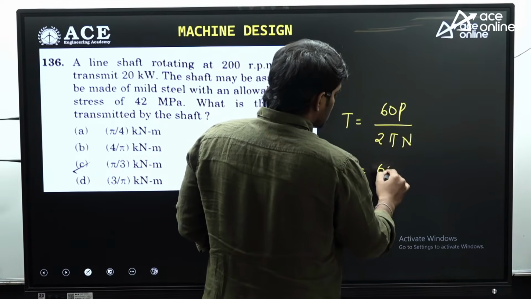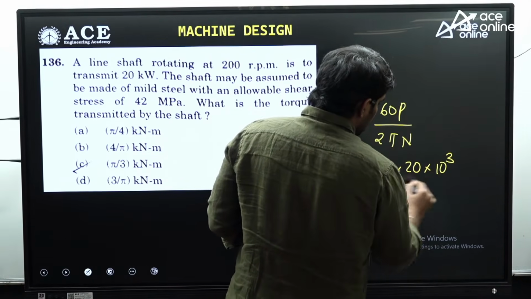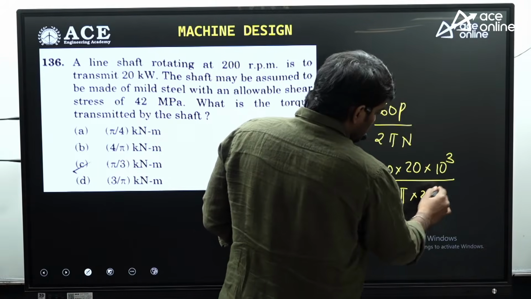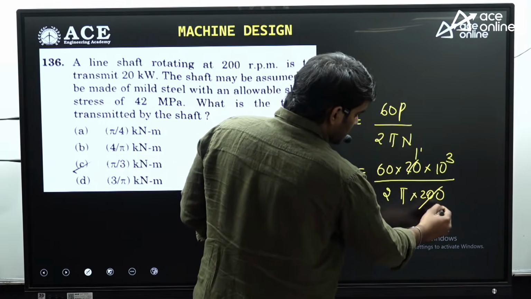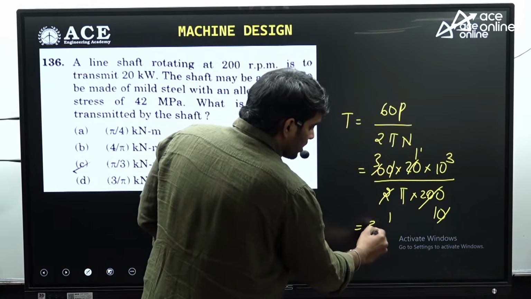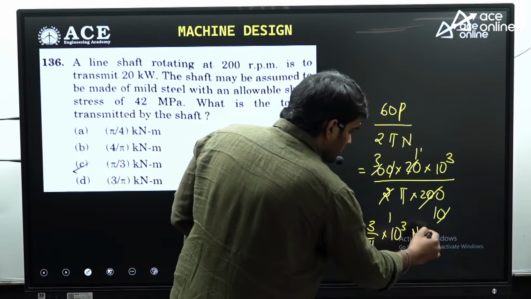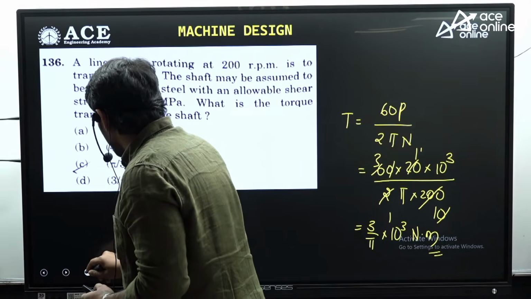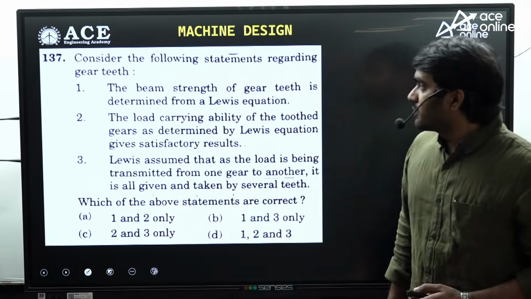Power is given as 20 kilowatts, 10 cube, divided by 2 pi into 200. So 200 ones are, tens are. So 1 and 3, this is 3 by pi into 10 power 3 Newton meter. So the answer here is 3 by pi kilonewton meter. It is not pi by 3. The answer is D here.